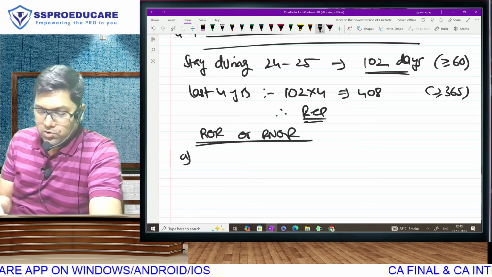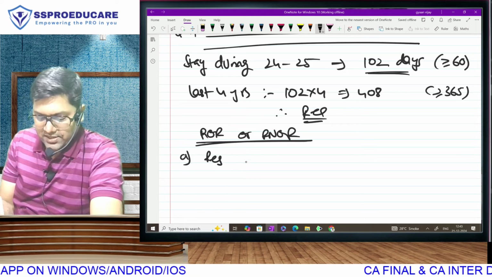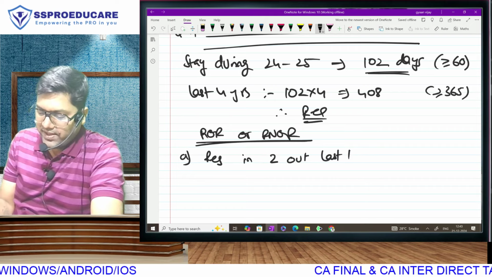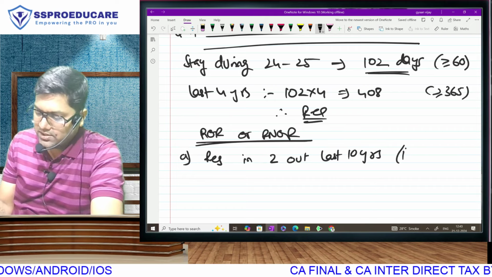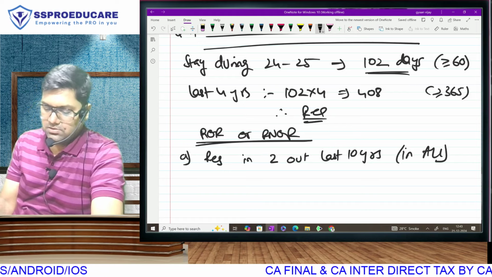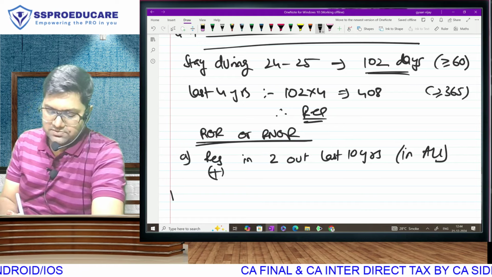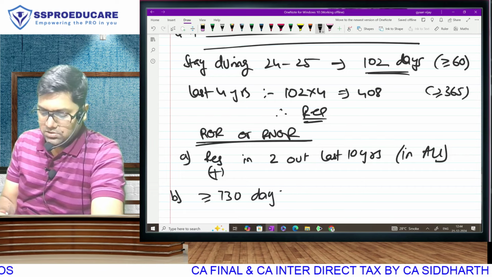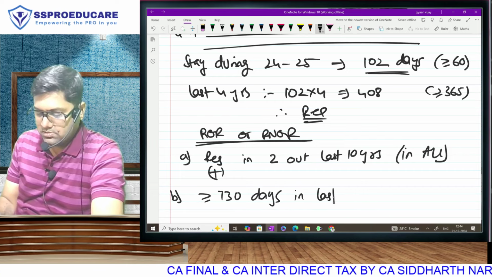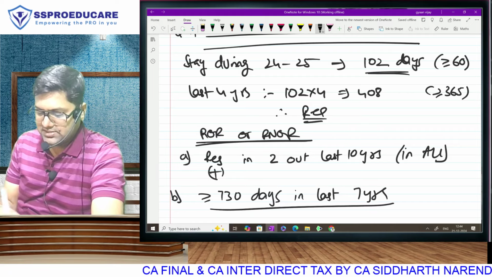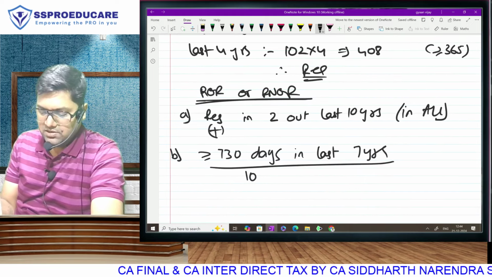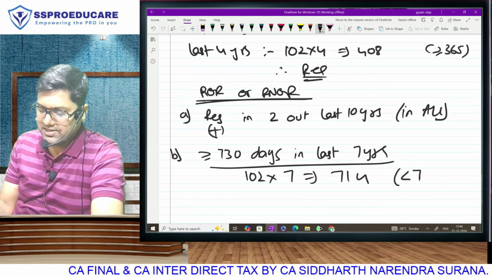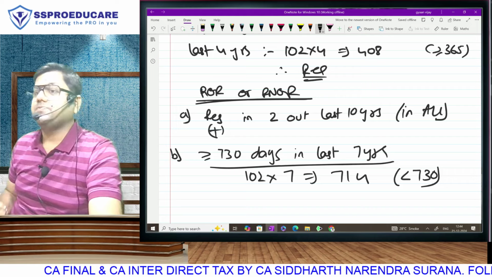We want only 2, but by the way, do we know that he is already a resident in 2 out of last 10 years? In fact, he is resident in all years. And what is the second condition? 730 days or more in last, what is his stay during the last 7 years? Once again, same 102 into 7, 714, which is less than 730, which means the condition is not fulfilled.